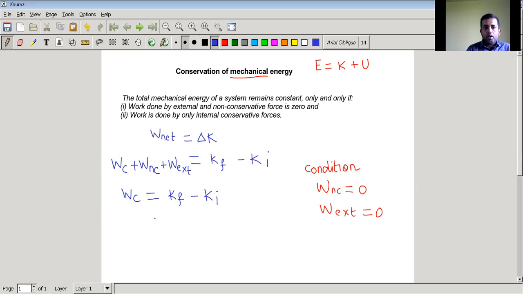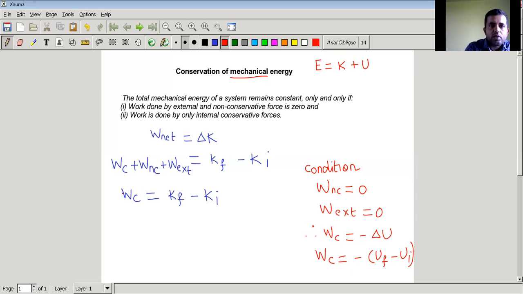Now, if you recall, work done by conservative forces is equal to the negative change of potential energy. So since work done by conservative forces is equal to negative change in potential energy, this one I can write as Uf minus Ui, negative change.